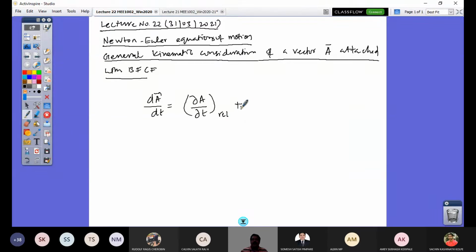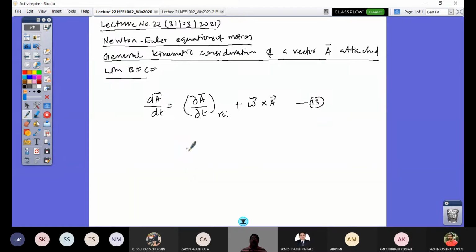Plus the effect of rotation of the body on this vector, which would be given by a cross product, omega cross A vector. So your absolute derivative of this vector which is attached to the body-fixed coordinate frame, its time derivative, would be given by these two terms on the right-hand side. Let's call this equation number 13.